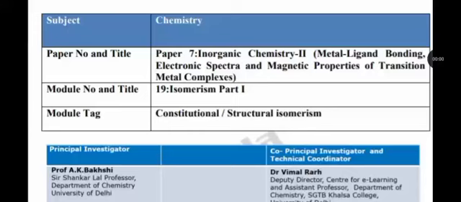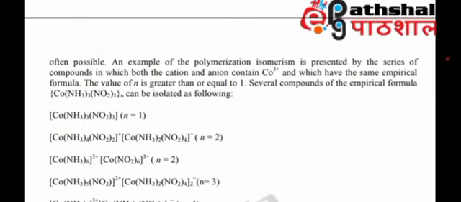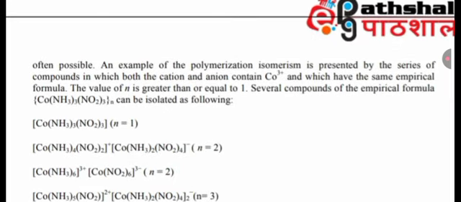Polymerization isomerism arises when a series of compounds have the same empirical formula but different molecular masses. It is not a conventional polymerization involving the linking of a single repeating unit. For an octahedral complex with the formula MX3L3, polymerization isomers are often possible. An example of polymerization isomerism is presented by a series of compounds in which both the cation and anion contain Co3+ and which have the same empirical formula. The value of n is greater than or equal to 1.